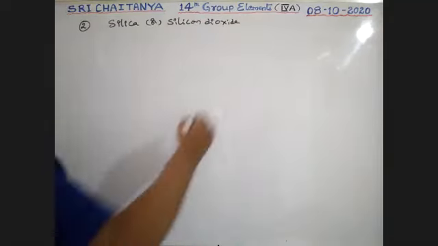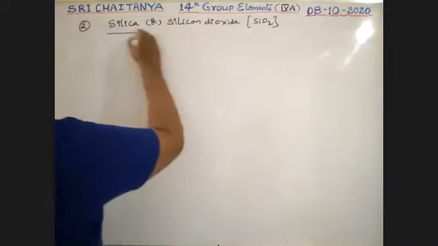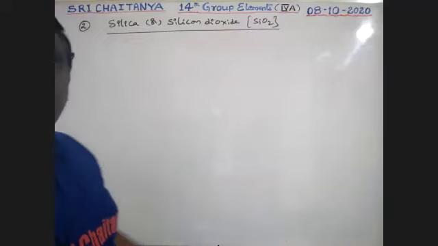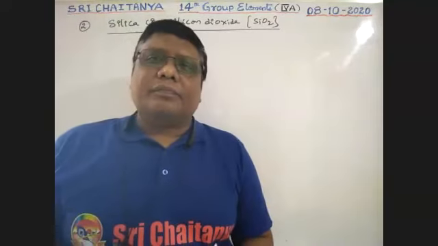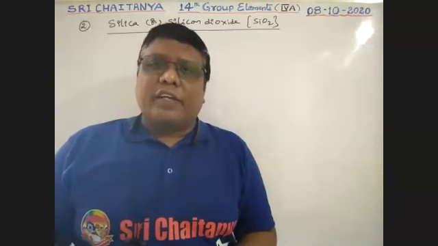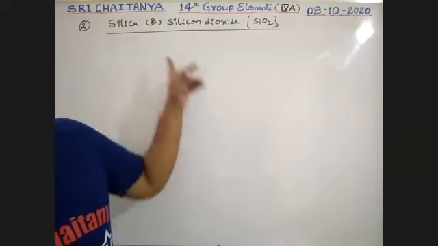From the compound side, I am taking silicon as the first one, so this is the second one: silica.